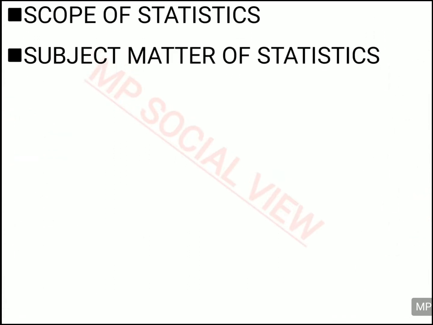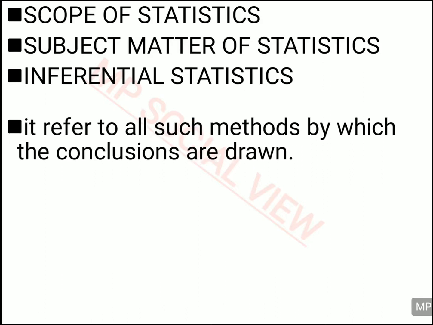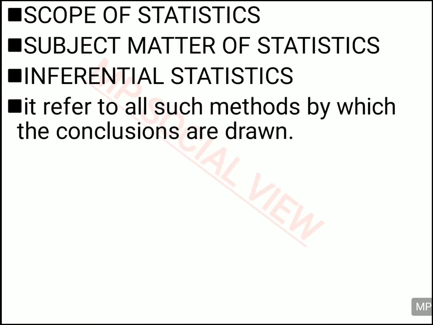The other component of the subject matter of statistic is inferential statistic. What is inferential statistic? When you collect, organize, analyze and present the data, finally what do you need? You need to interpret the data. Whatever method you use to bring out the conclusion from the data comes under inferential statistic.